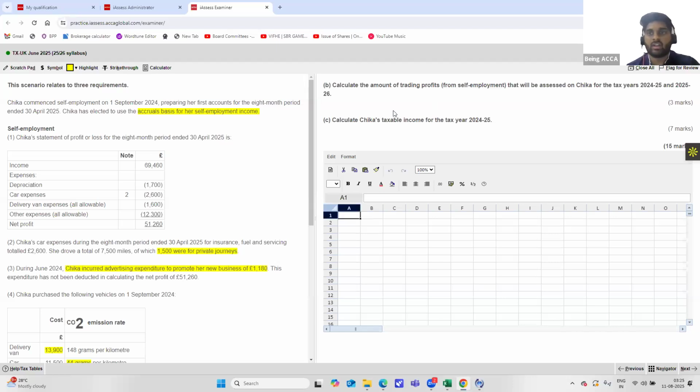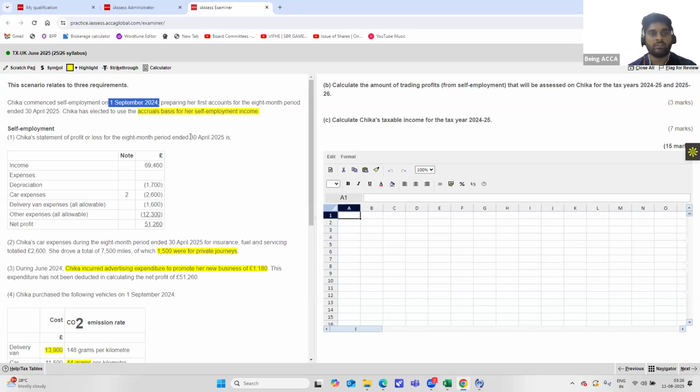But here, what is happening for 24-25? The business has only started from 1st September 2024 and the first period ends on 30th April 2025. So for our tax year 24-25, the profits will only be related from 1st September 2024 to 31st March 2025. That means the 5 day period can be considered negligible.